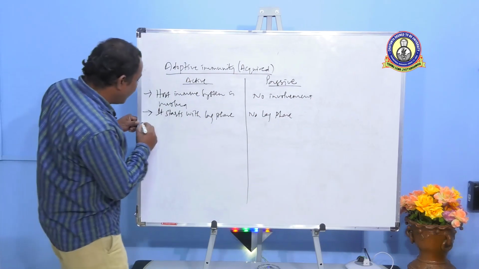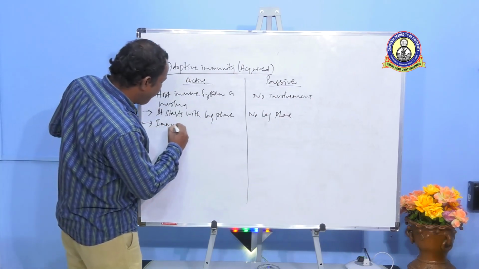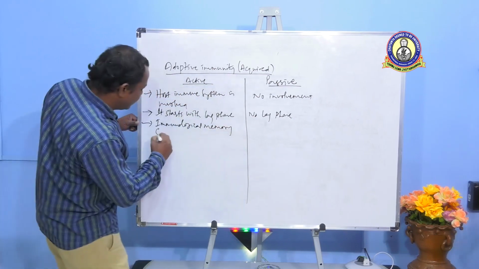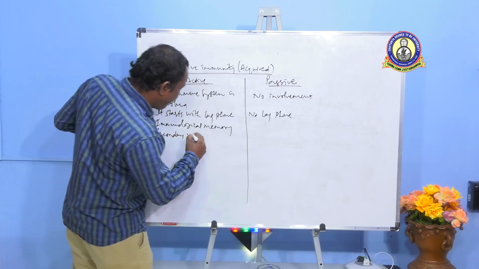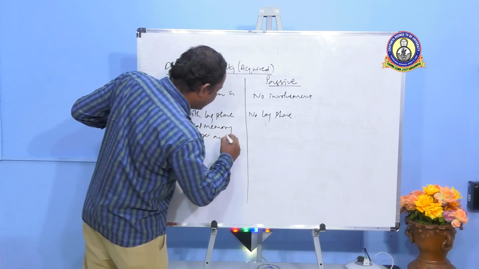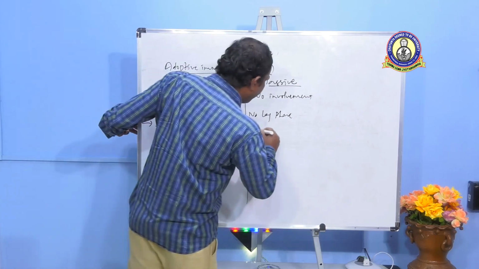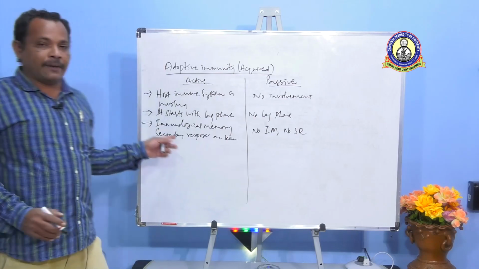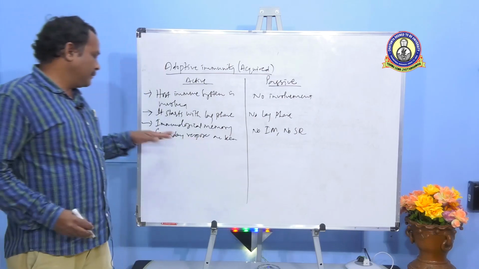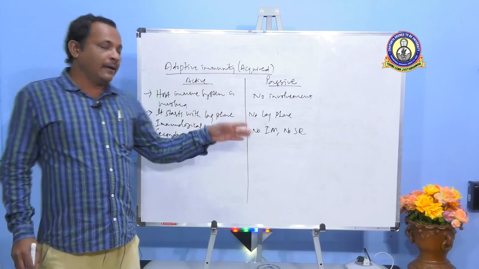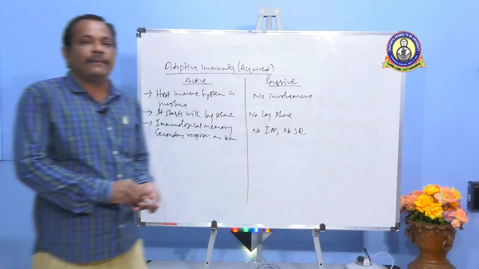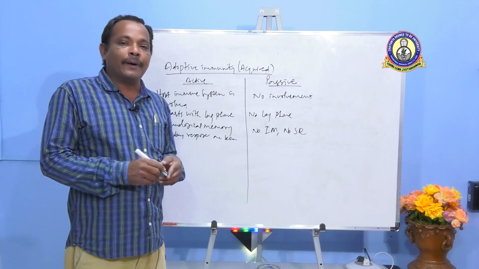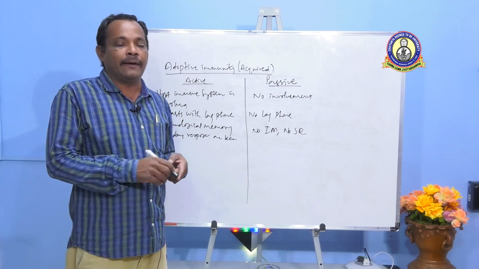And here, immunological memory and secondary response are seen. In passive immunity, there is no immunological memory and no secondary response. What is immunological memory and what is secondary response, we'll just define it, and then we'll go to the next difference. Immunological memory is the ability of your immune system to remember the type of antigen which has made an entry into your body.